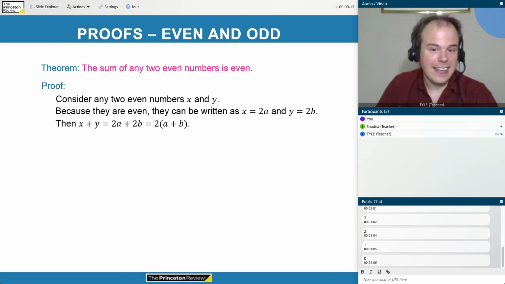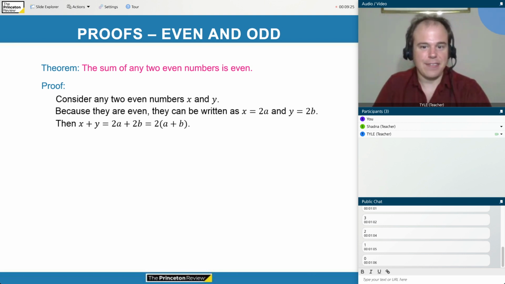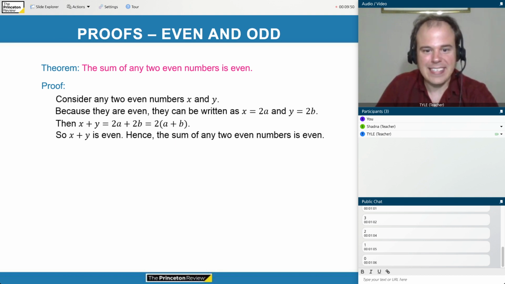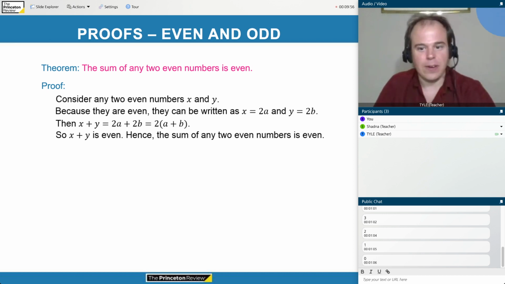Then I can add these two together. x plus y equals 2a plus 2b, substituting from the second line of the proof. And then I can factor out the 2 using the distributive property of multiplication. So I get that x plus y equals 2 times (a plus b). But a plus b itself is still a number. So I just proved that the quantity x plus y is 2 times some integer. So this proves that x plus y is even, since what it means to be even is to be twice some other whole number.